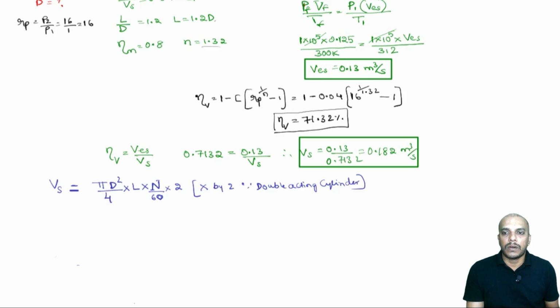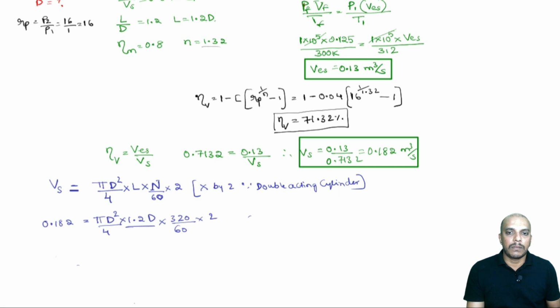Okay. Now, Vs is 0.182, which is equal to pi d square divided by 4, into L, which is 1.2 times the diameter, multiplied by n, which is 320 by 60, multiplied by 2.